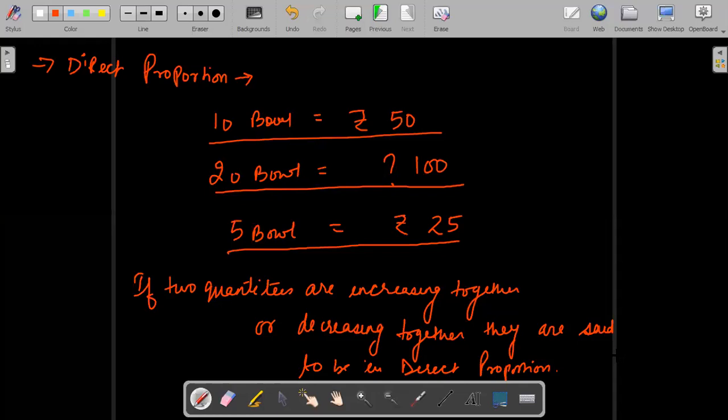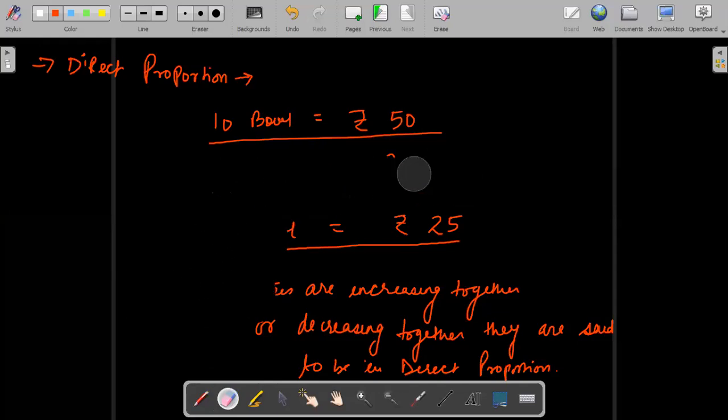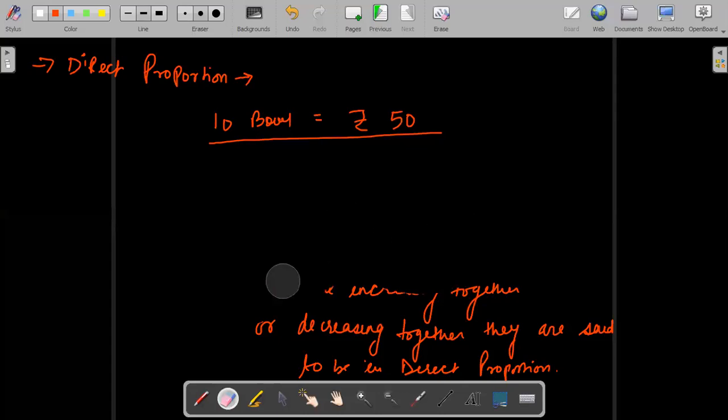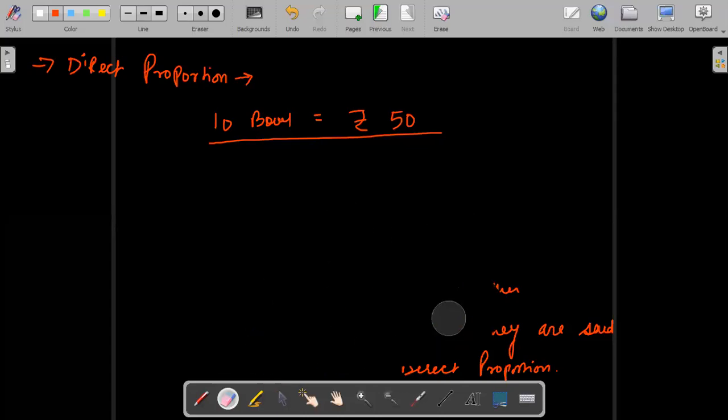Don't worry, the question will be done. Sir, how 5 bowl for 25 rupees? Okay, one question is there. How did we get that 5 bowl will be of 25 rupees? I am telling you better once again. Let me erase this.